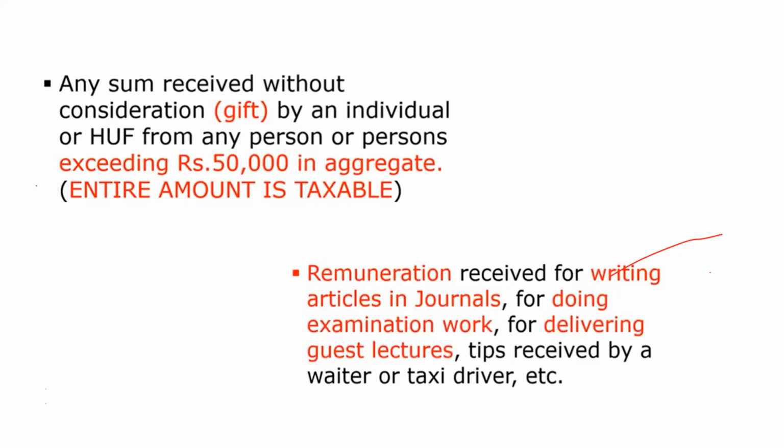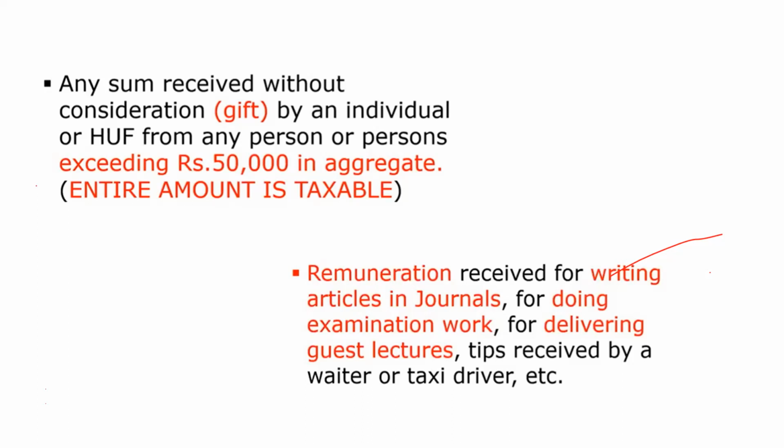Think that you are going to get a gift of rupees 80 lakh, which exceeds rupees 50,000. In this case, the entire amount is taxable, so all 80 lakhs is taxable. If it is below 50,000, then it is not taxable.